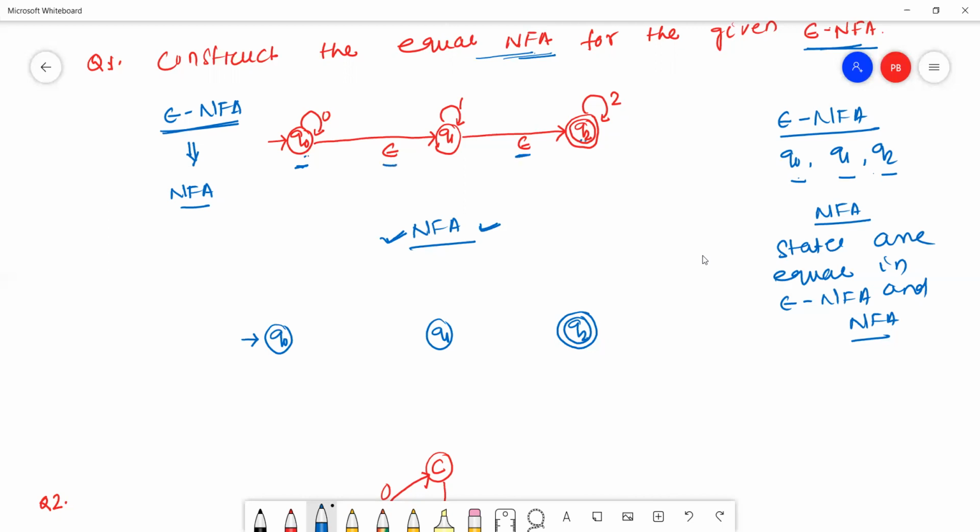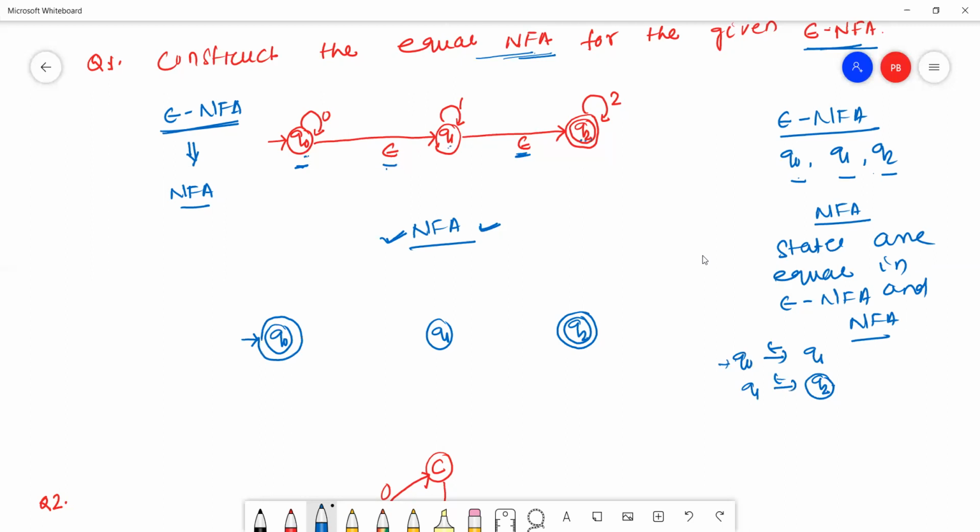Q0 reads epsilon and goes to Q1, Q1 reads epsilon and goes to Q2, and Q2 is my final state. So Q0 will be a final state.